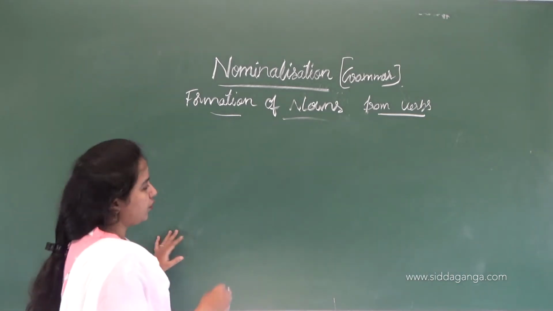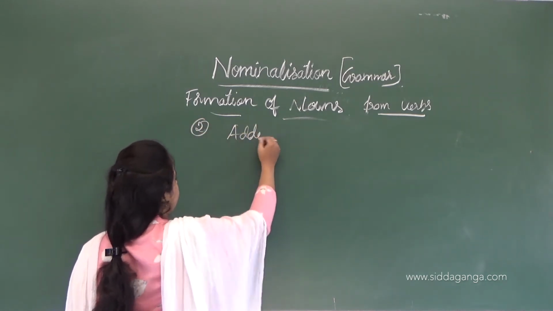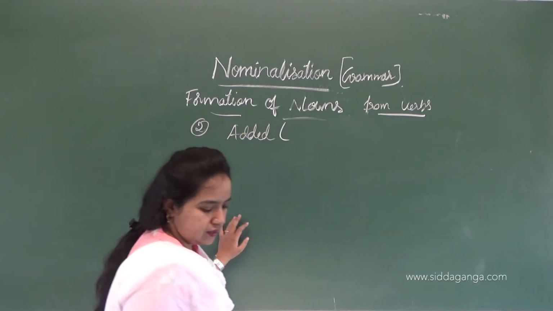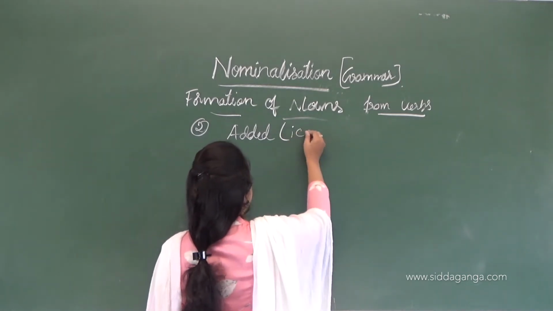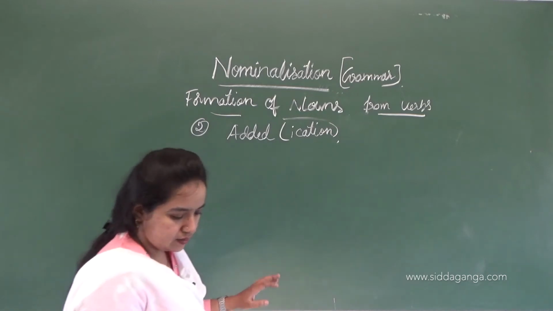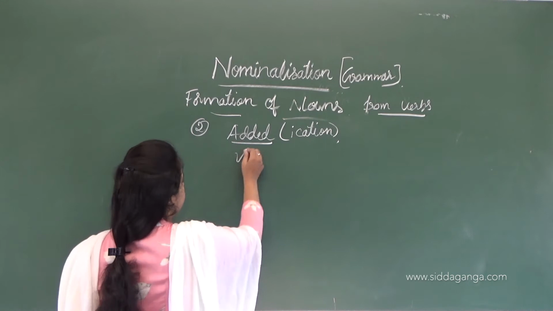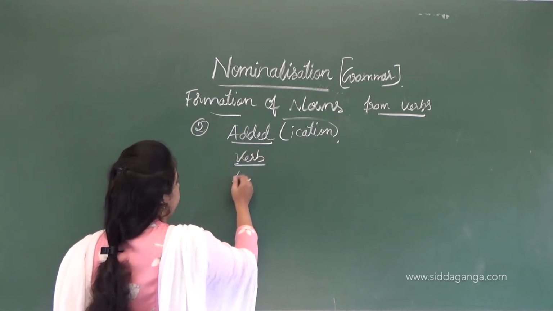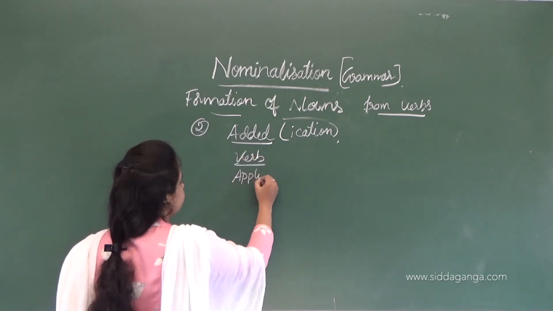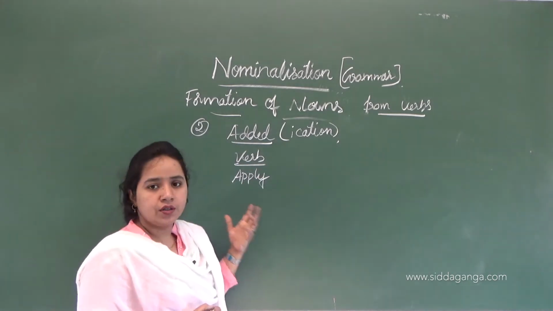Let's see the other suffixes. So next is -ication. What is the verb here? Apply. Apply is a verb, an action word.